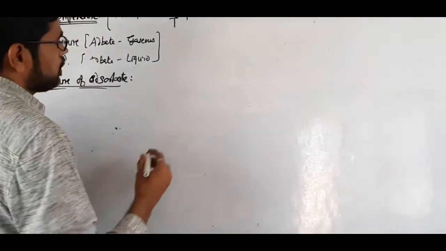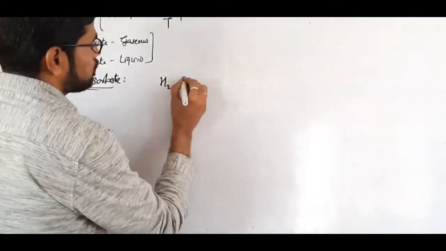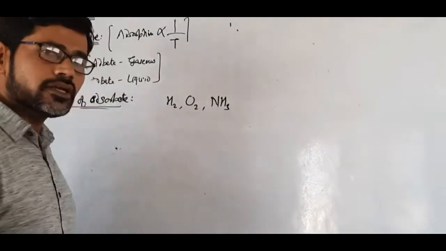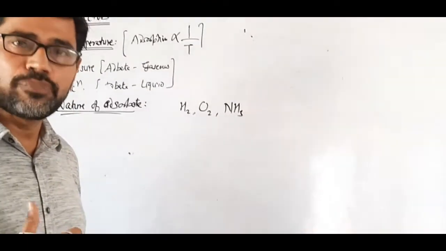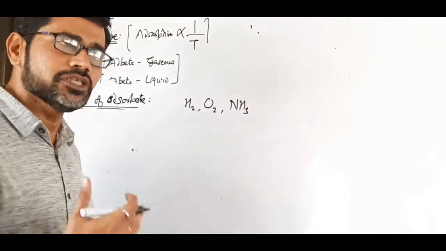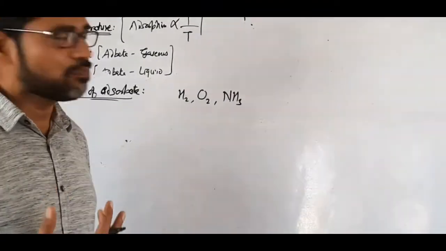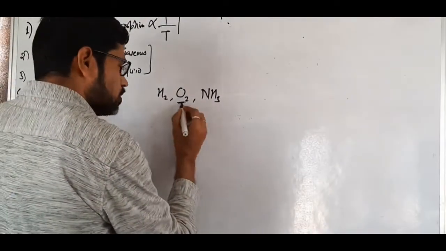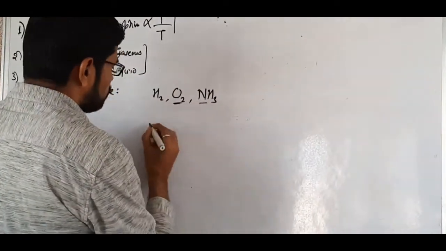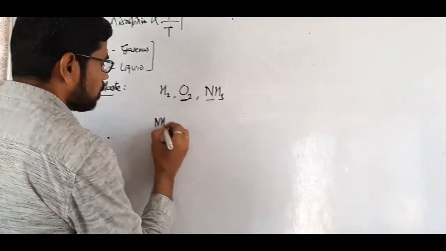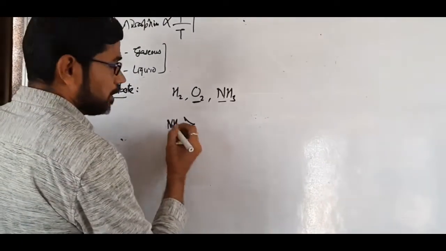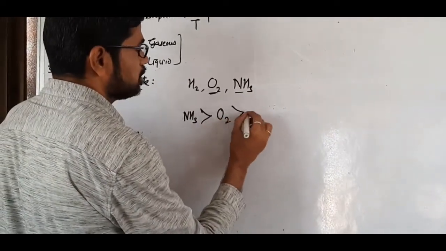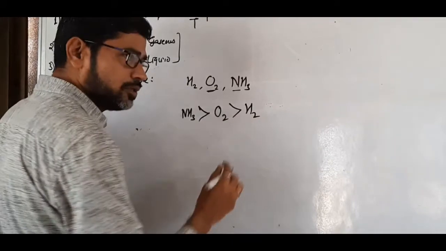See, when we consider H2 gas, O2 gas, ammonia gas, there are some permanent gases and some non-permanent gases. The gases which deviate much earlier are called non-permanent gases, like ammonia. Though the molar mass of oxygen is more than ammonia, ammonia shows more tendency to get adsorbed on the surface of the adsorbent compared to oxygen, and least tendency is shown by hydrogen.